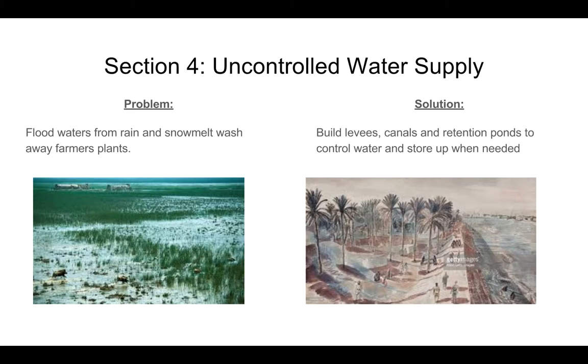So what they did was they actually built levees and canals and retention ponds to control the water, and then they actually would store up water when they weren't getting those rains like they did in the spring. So we see that they were able to use ingenuity in order to build some of the levees and canals that we see as a result of this uncontrolled water supply.